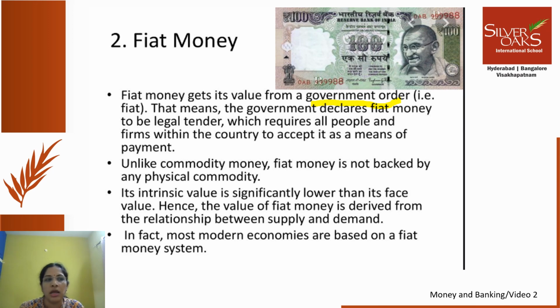Commodity money means any money which is made of a particular commodity, like for example coins, or any other commodity, rice and wheat can also be used as a medium of exchange. But unlike such kind of money, fiat money is not backed by any physical commodity, like some metal or some grain.